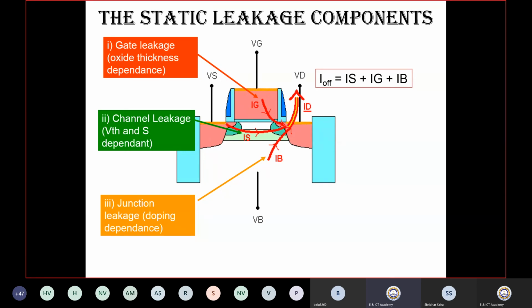And similarly here I talked about the channel leakage. The channel leakage is again a component because of the drain voltage. The drain voltage is supplied from the power supply. The power supply cannot be switched off. It has to be on always. Because of that, there is a certain contribution of leakage current. So the total leakage current will be the sum of the individual leakage currents from the gate side as well as the drain side, and one from the substrate side. The substrate side is because of the PN junction from the source side as well as the drain side.